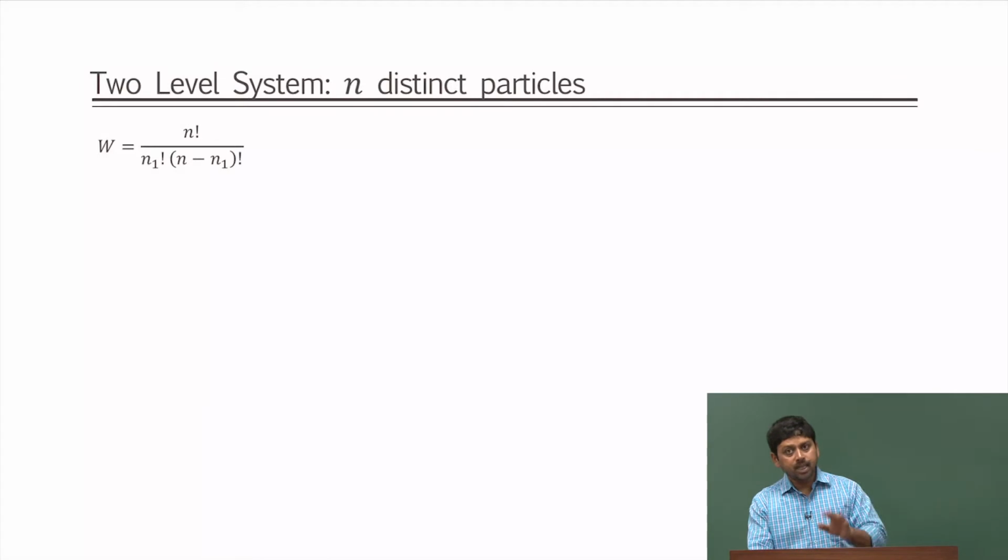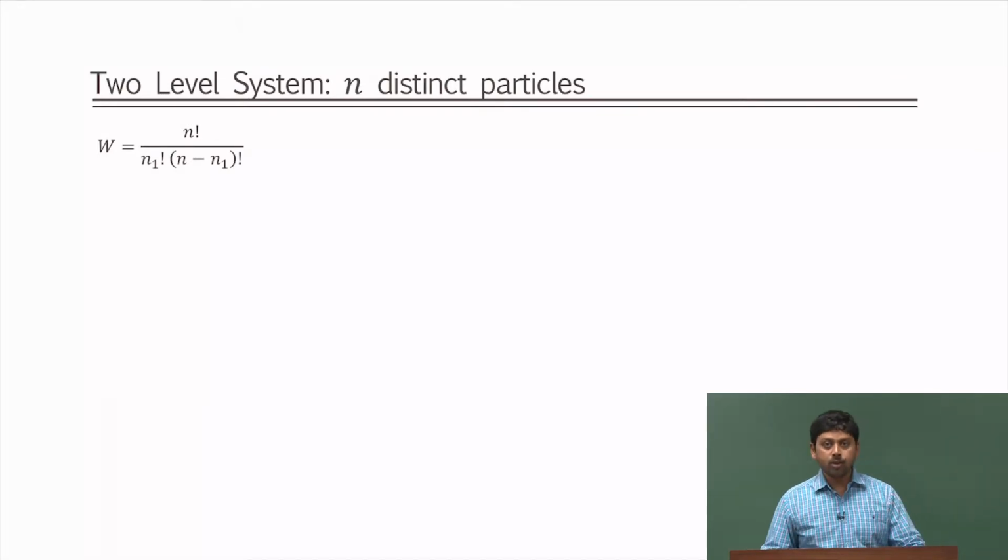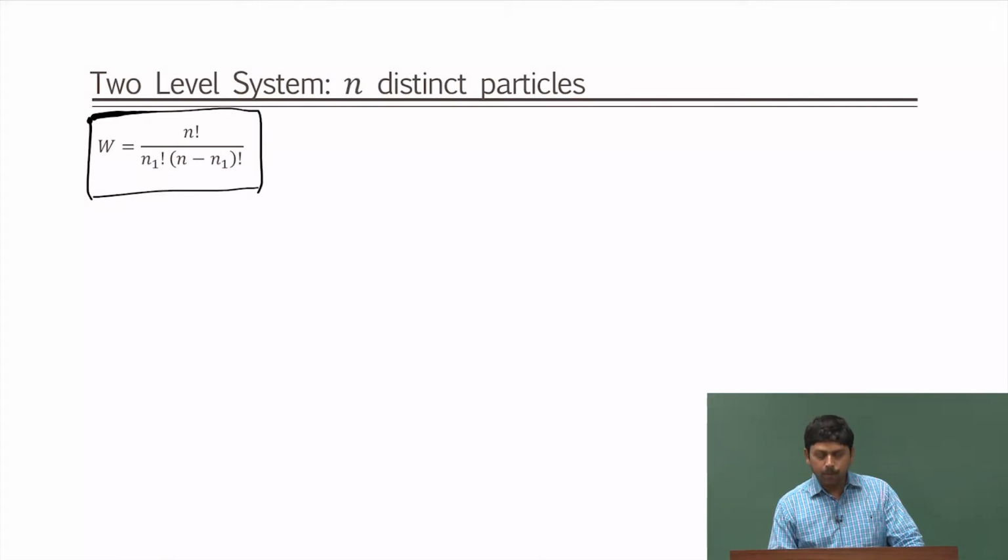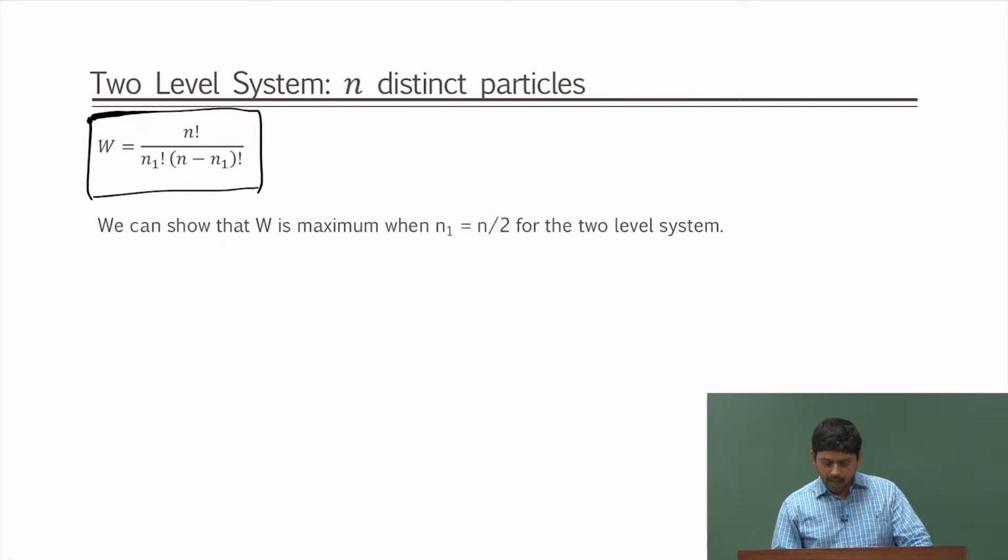Now, we can show that mathematically. We really do not have to rely on this graph to show you that the most probable distribution survives. Here W denotes the number of microstates for a particular distribution, meaning n1 in one box and n minus n1 in another box. And we can show that W is maximum when n1 is half. We will first show that.